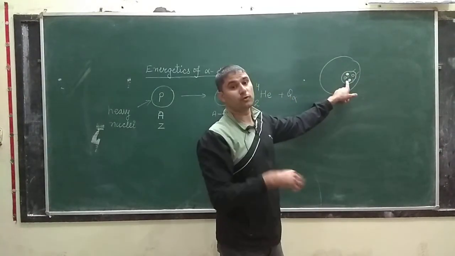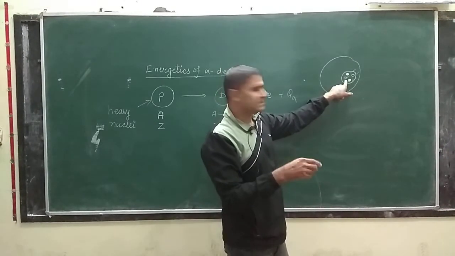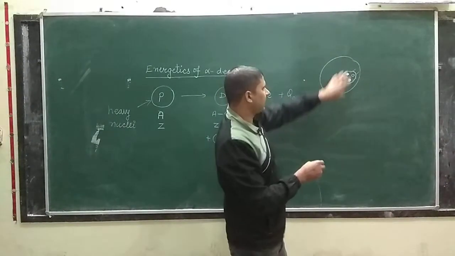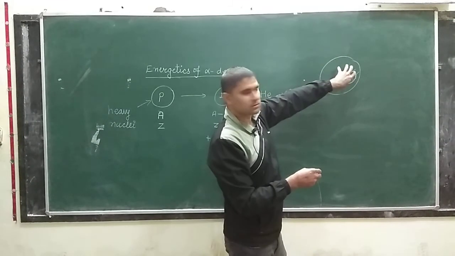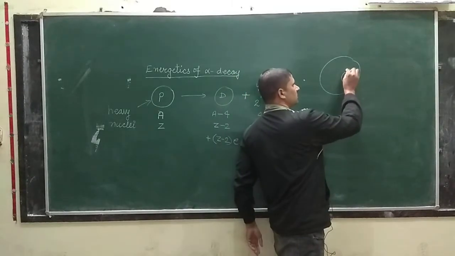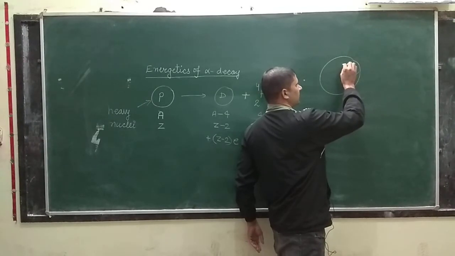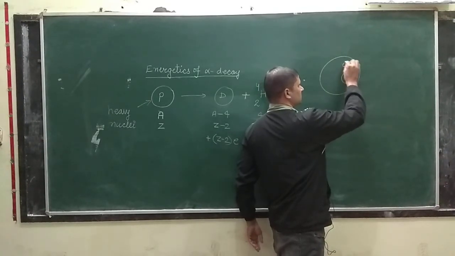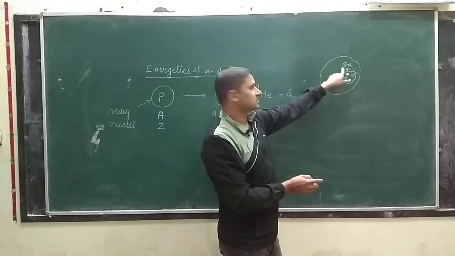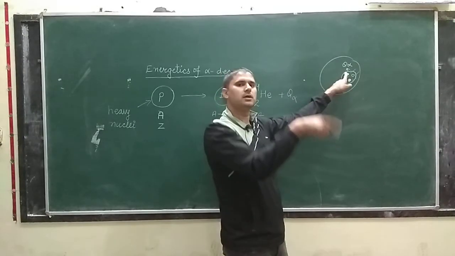An alpha particle is formed, and formation of this particle leads to release of energy. And all this is happening inside the nucleus. So when this particle is formed, a kind of energy is released. Okay, so here let the amount of energy released be Q alpha. So this Q alpha is the energy of formation of alpha particle inside the nucleus.